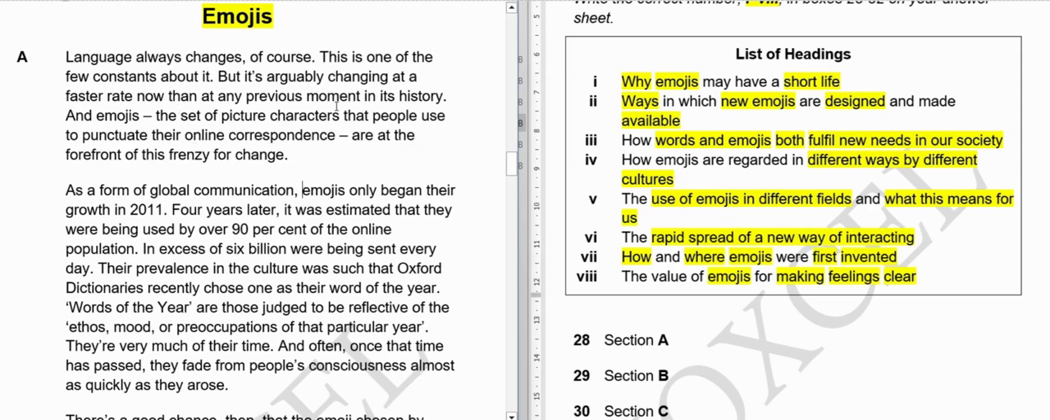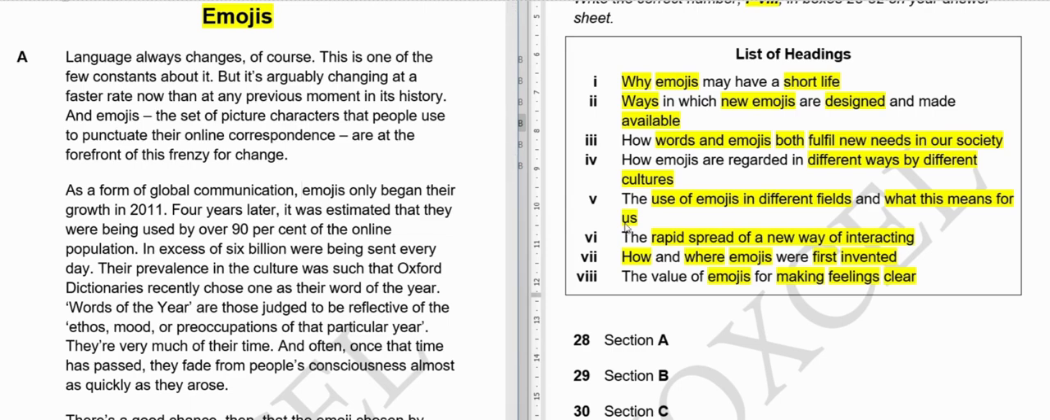So they are saying that language is changing at a faster rate than at any point in history, but there is no mention of a new way of interacting. They are saying emojis, we can tell about that, but it's not clear up till now. So if we cannot find anything, we can write 6 because of this. But first we will read this, so maybe our answer will be clear in the other two paragraphs.